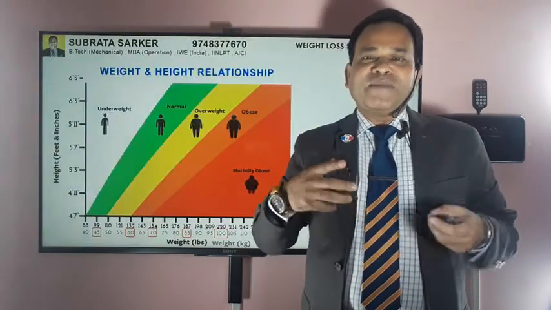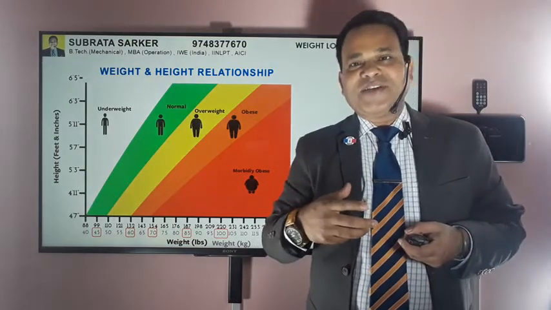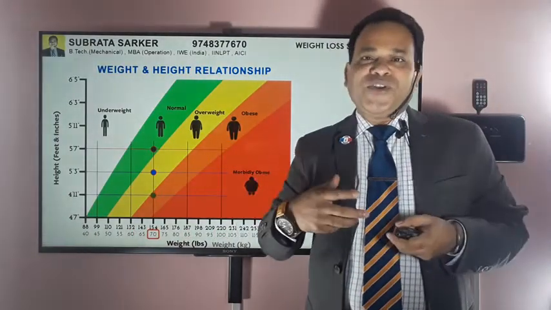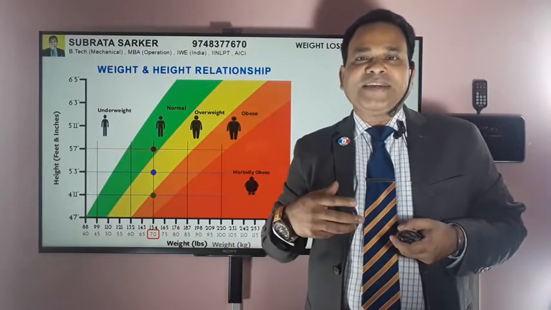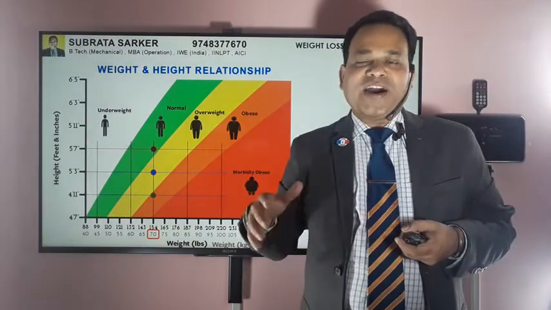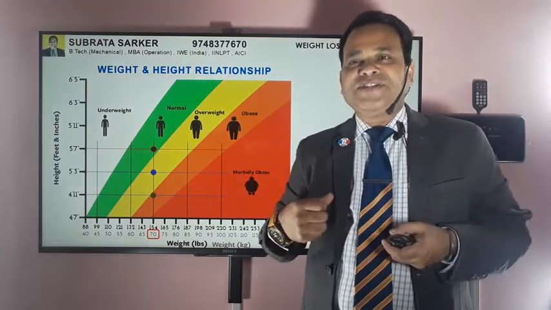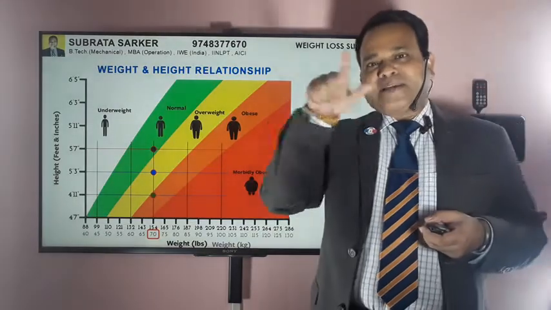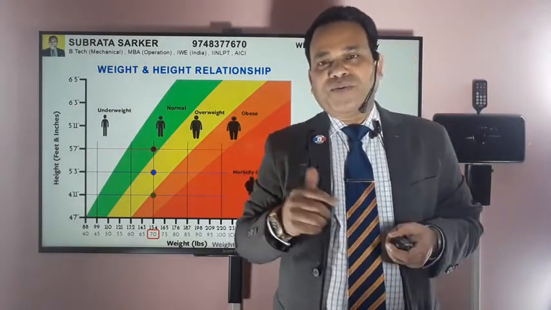When you talk about the correctness of somebody's weight, say somebody says my weight is 70 kg, it doesn't make any sense actually. Your weight is related to your height, which is technically called body mass index. Body mass index is your weight in kg divided by your height in meters squared. For example, say your weight is 75 kg and your height is 1.6 meters, so your body mass index will be 75 divided by 1.6 times 1.6, that is 29.2.